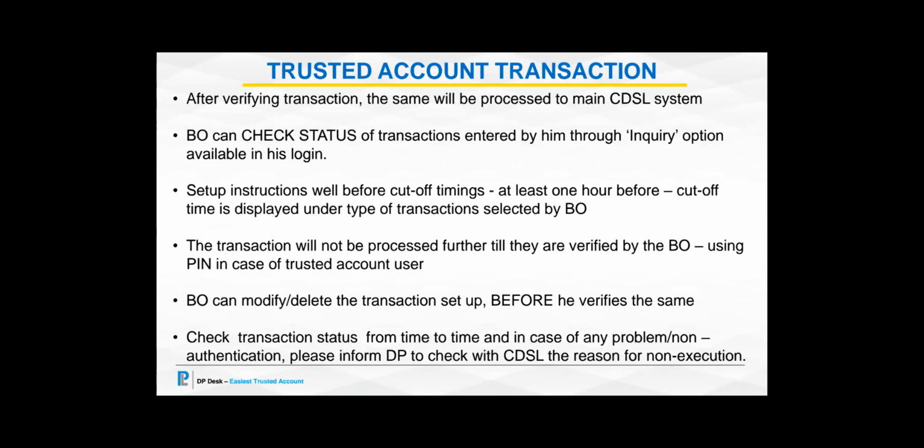Yes, you can add trusted accounts one by one, because for every trusted account you will be getting an OTP on your registered mobile number. You will have to put that OTP, and once that is registered, you go to fill in the next trusted account. So it can be done on the same screen, but one by one you will have to put it.